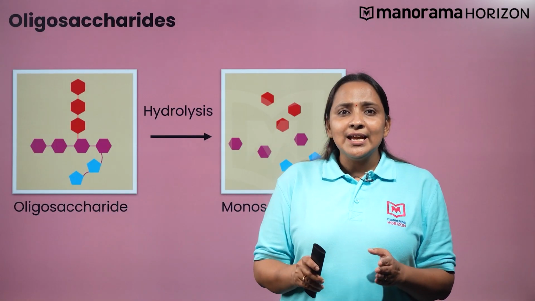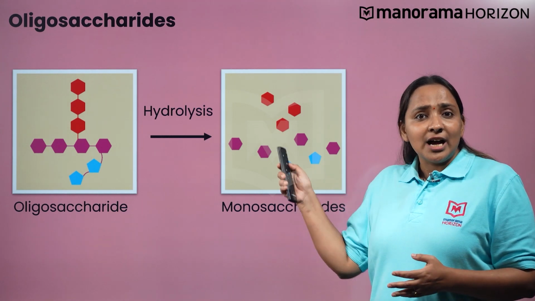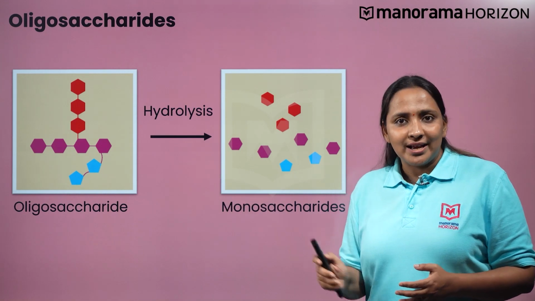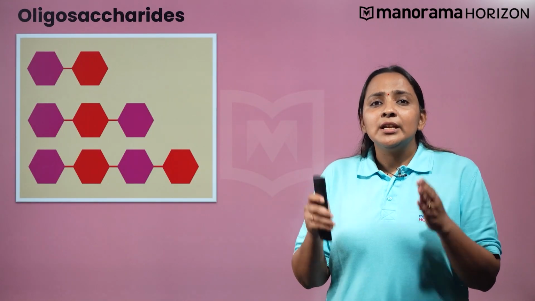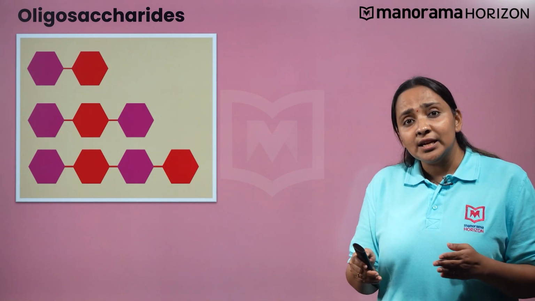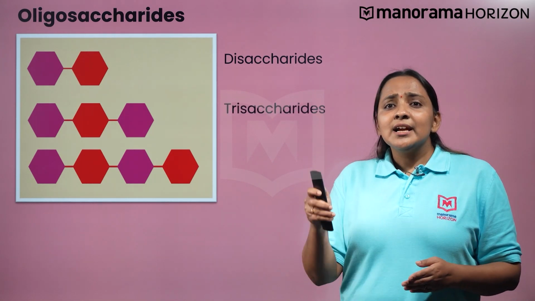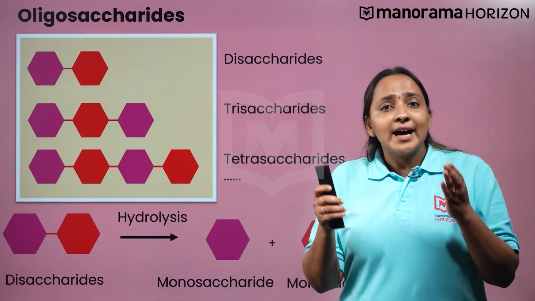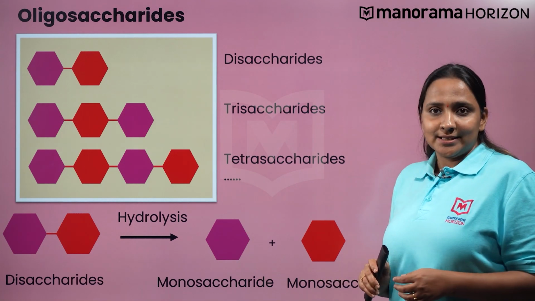Next, we will see oligosaccharides. Oligosaccharides are carbohydrates that yield 2 to 10 monosaccharide units on hydrolysis. Depending upon the number of monosaccharides formed, oligosaccharides are further classified as disaccharides, trisaccharides, tetrasaccharides, etc. The hydrolysis of a disaccharide gives 2 molecules of monosaccharides.